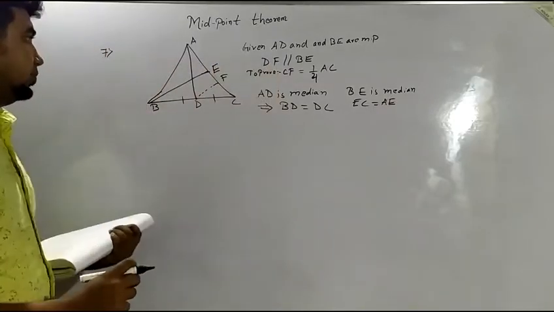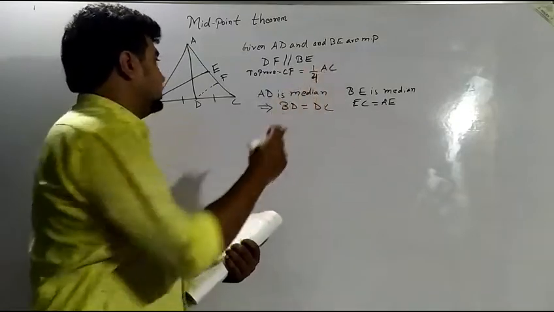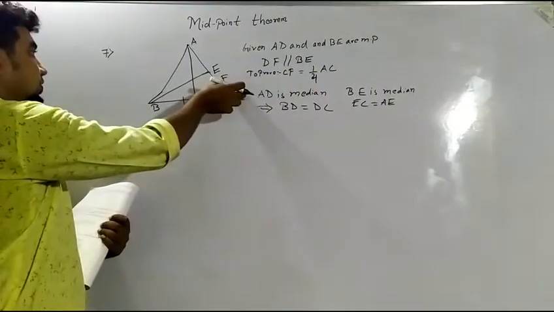Now, if I have to proceed with the question, what do we have to prove? CF will be 1 by 4 of AC. CF, where is CF? This part will be 1 by 4th of AC. How can we prove it? We have to think about how we will be proving it.